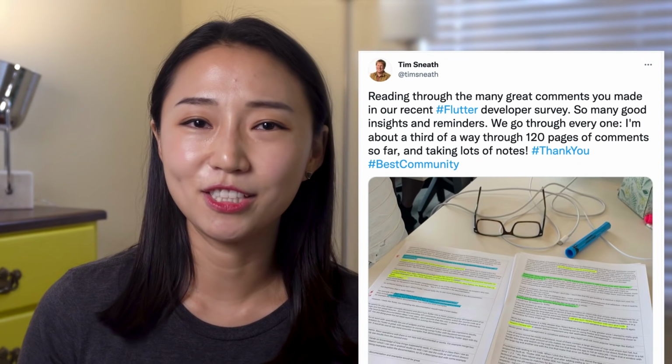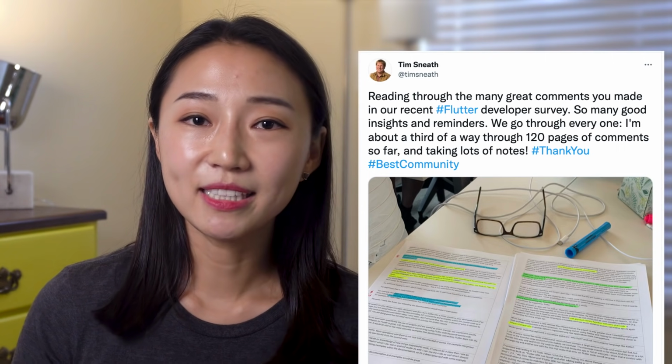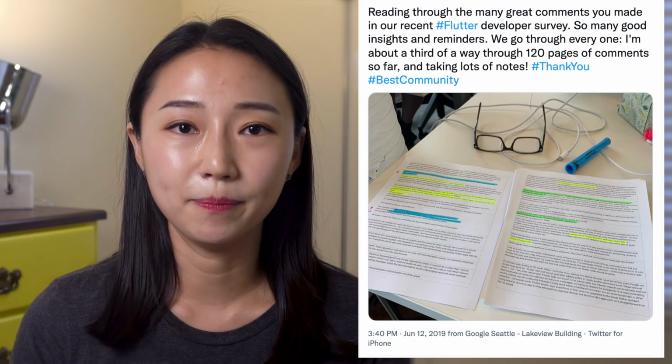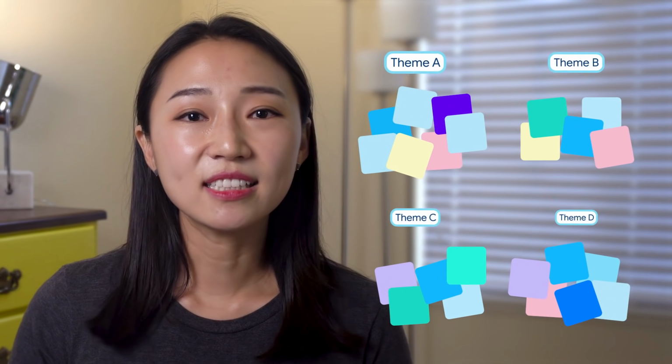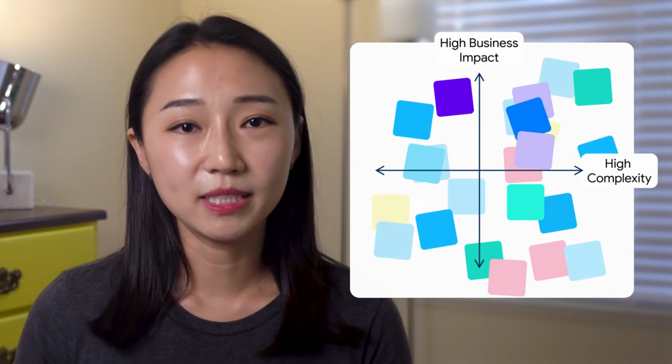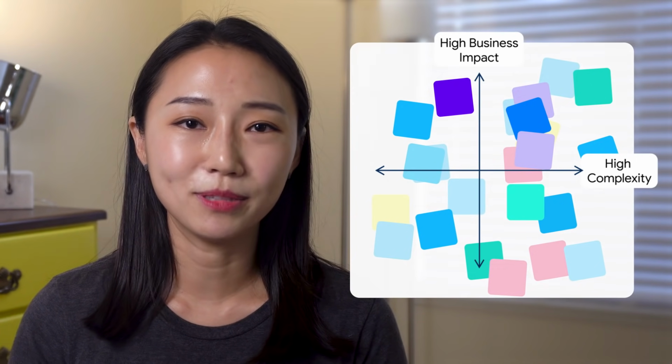Now, what does each team do? Many teams divide the comments into smaller batches and folks read and digest them. And then we gather together to discuss the ideas. And these ideas are grouped together to find common themes and evaluated by business impact and implementation complexity. And the team members vote for the ones to tackle the next quarter.